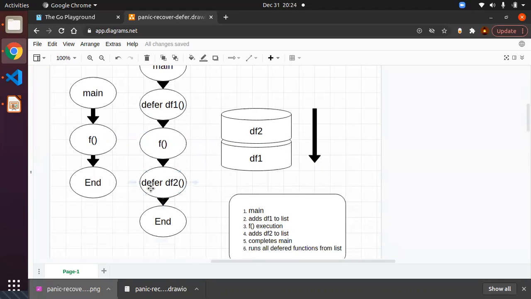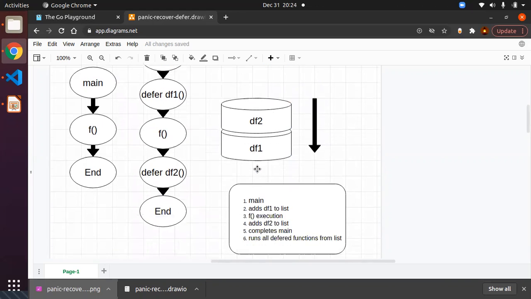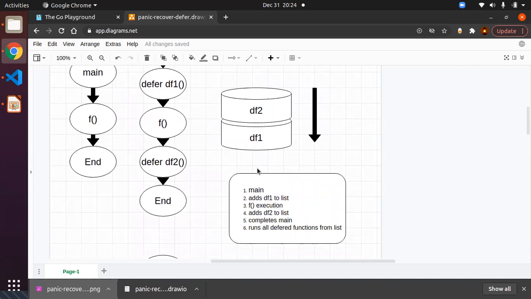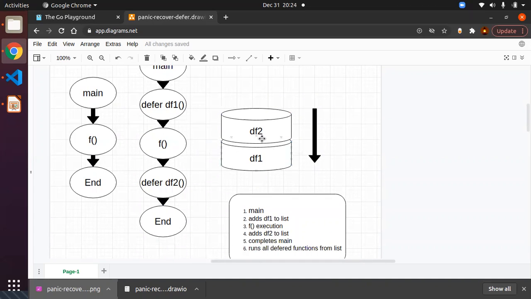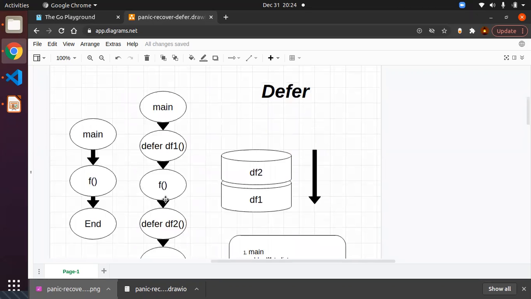Then after completing this defer call, you come to the end of the main function and you don't have anything else. So it will complete the main function, then it will go to the list of deferred functions. The deferred functions work in the way of last in, first out. The last in was df2. The df2 will be executed, then df1 will be executed, then the total program will be completed. So this is the way defer works.